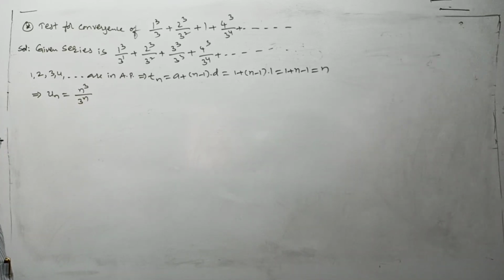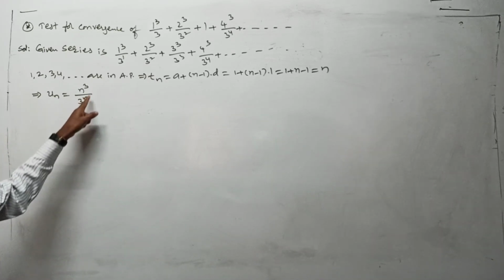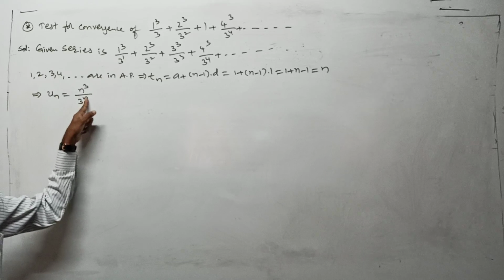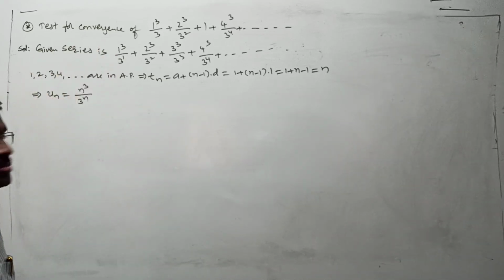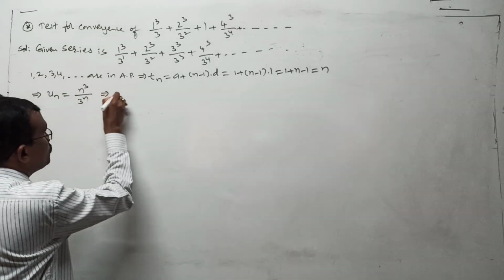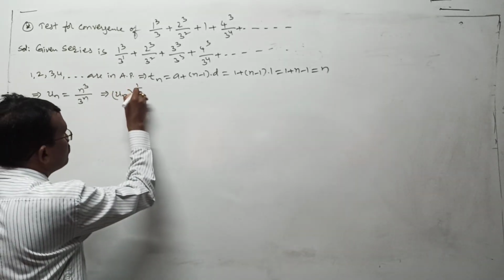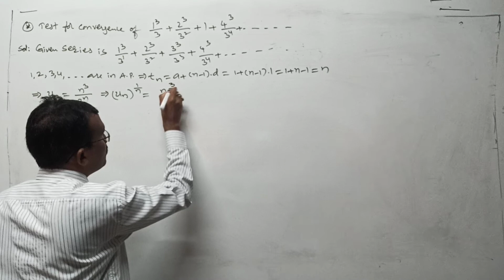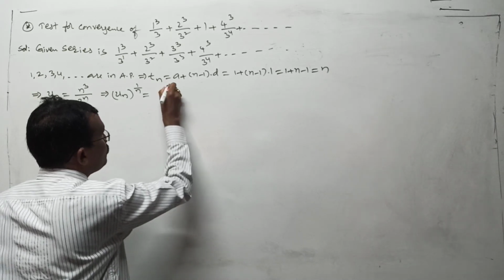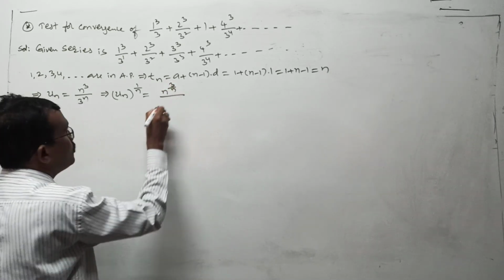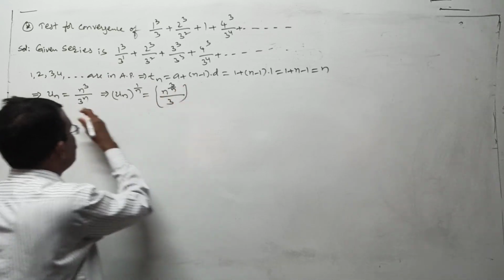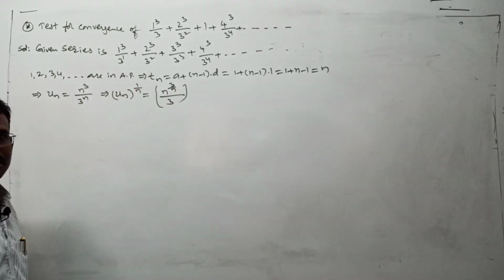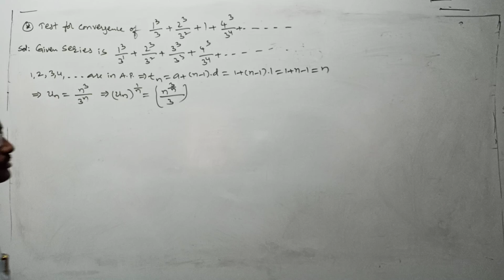Understood or not? Here, n cube by 3 power n, the power n is there. That's why you must apply the root test. Now let us go for un whole to the power of 1 by n. It is n to the power of 3 by n, directly I am doing, n to the power of 3 by n whole by 3, because 3 power n, this power 1 by n gets cancelled. This is your un.